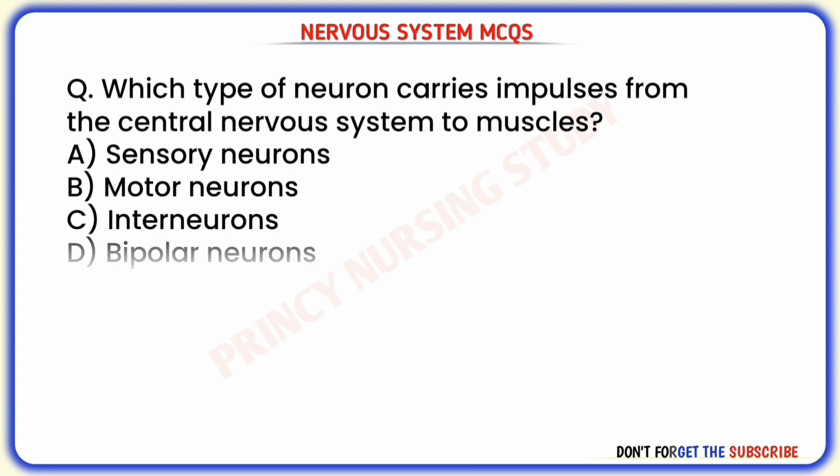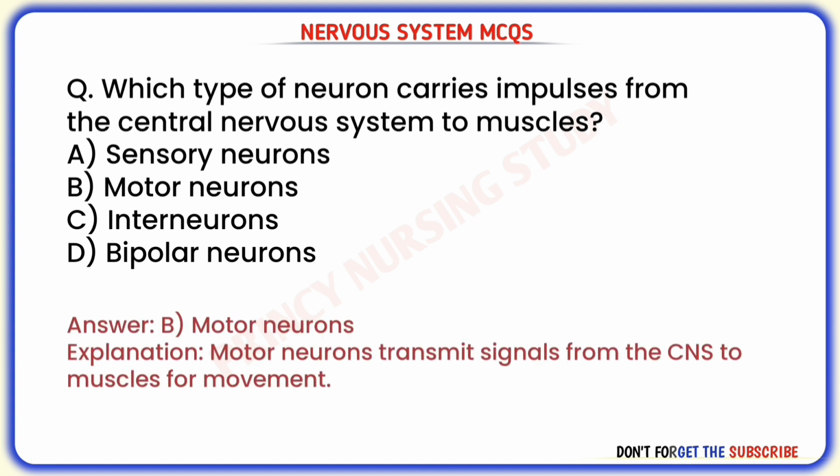Next question. Which type of neuron carries impulses from the central nervous system to muscles? Correct answer is B. Motor neurons. Motor neurons transmit signals from the CNS to muscles for movement.